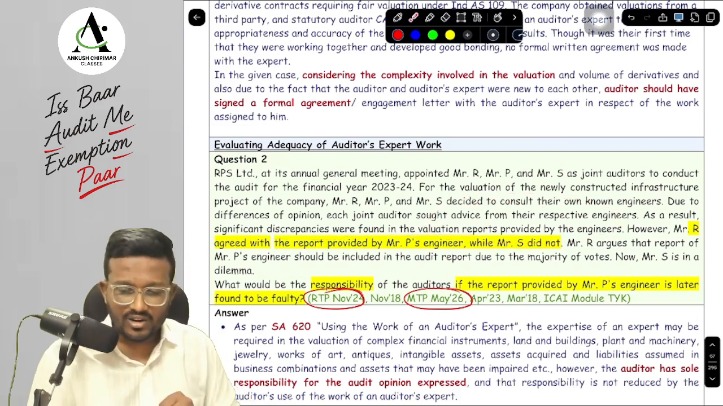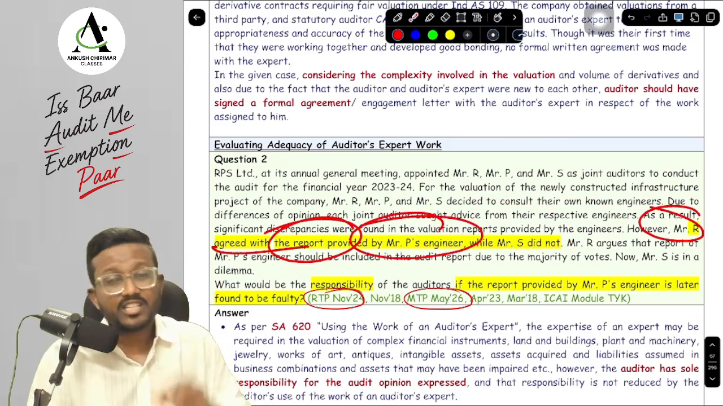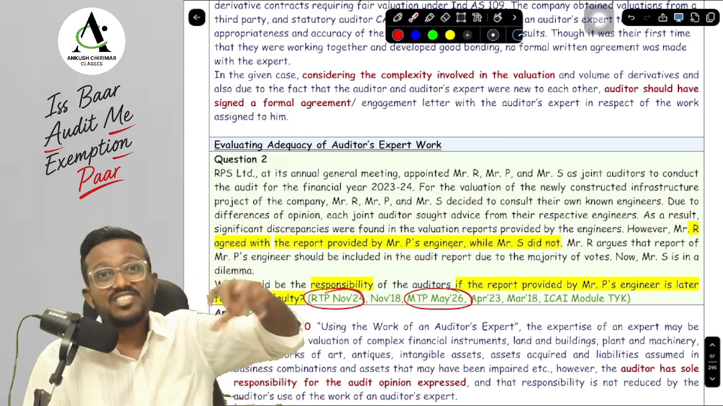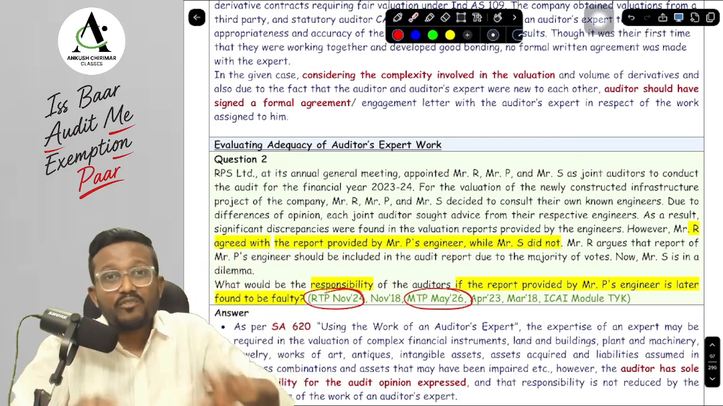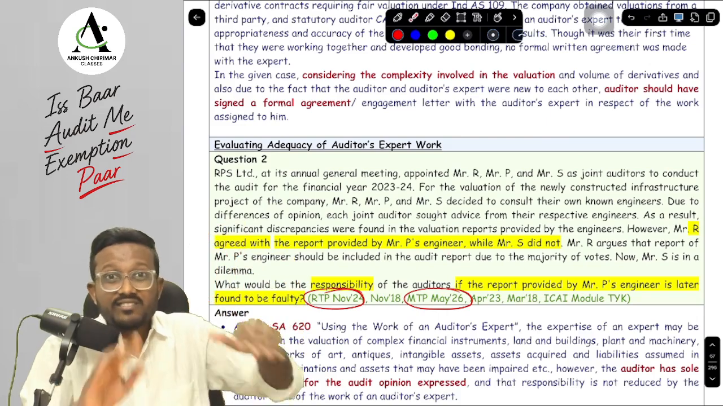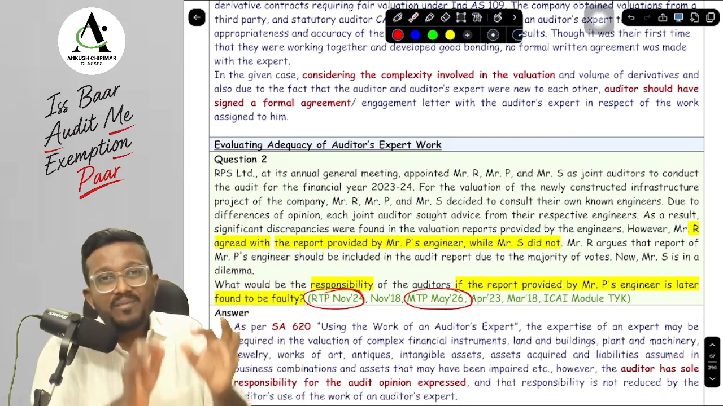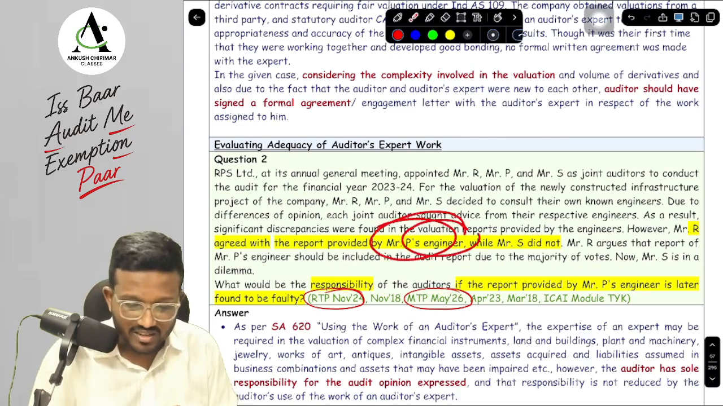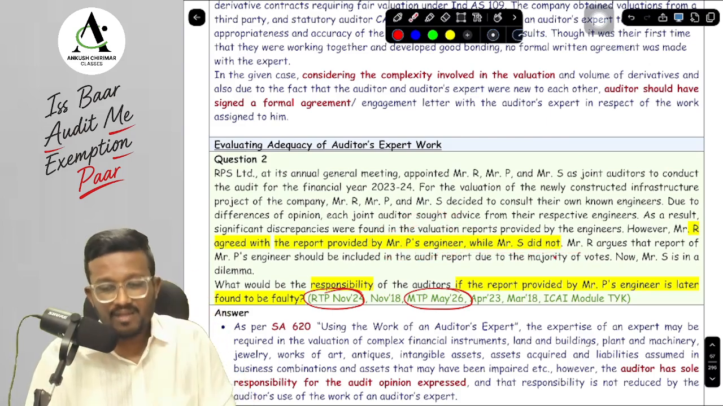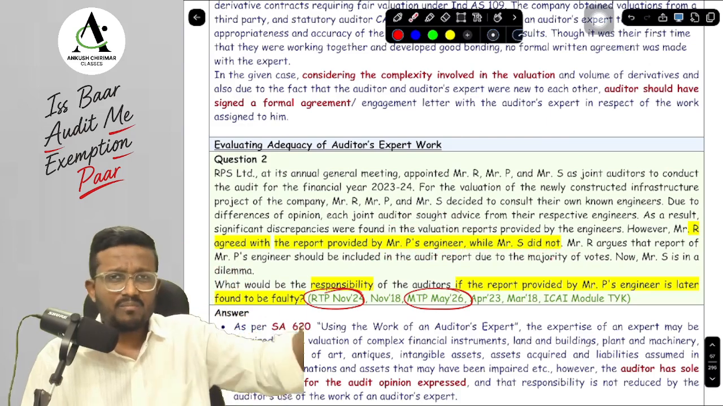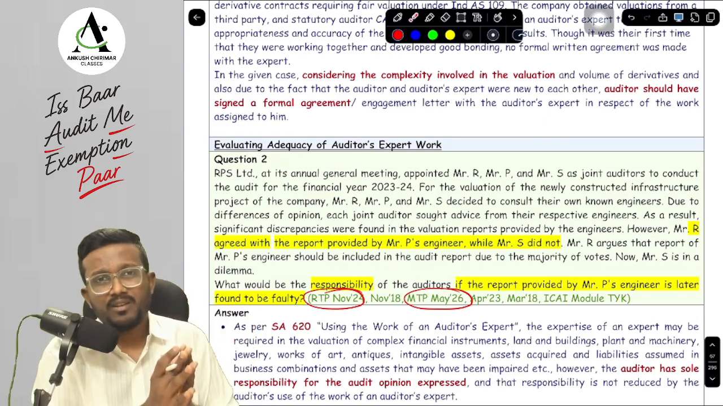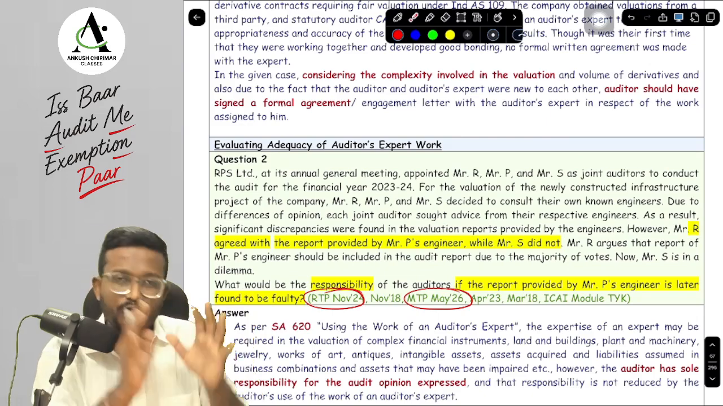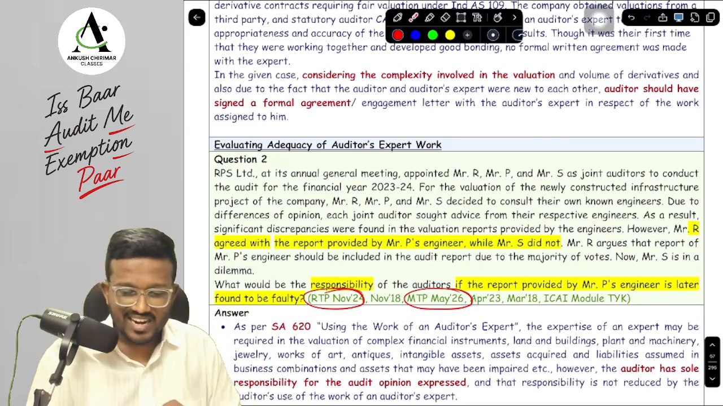So now in this particular case, Mr. R has agreed with the report that is provided by Mr. P's engineer. Engineer is what here, sir? Engineer is basically the auditor's expert. All the auditors have referred to their engineer, which means all the auditors have referred to their auditor's expert. And now Mr. R is agreeing with Mr. P's auditor's expert, while Mr. S is not agreeing with the same. Mr. R is saying that I am agreeing with Mr. P's auditor's report. We have a majority. So now we will use Mr. P's auditor's expert report for our auditor's report. Now here Mr. S is in a dilemma.